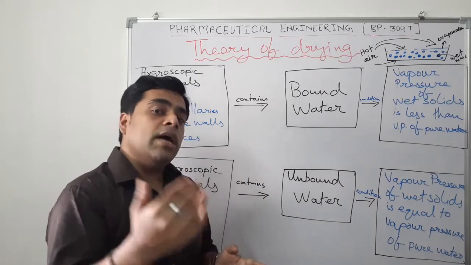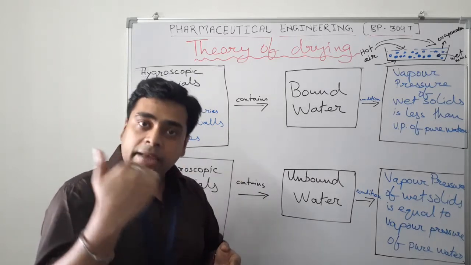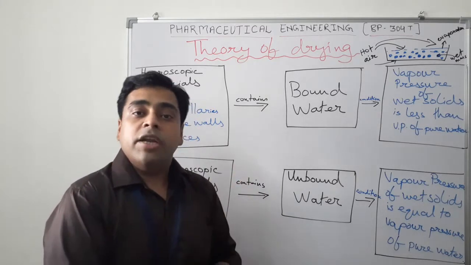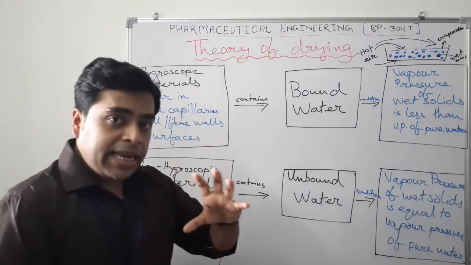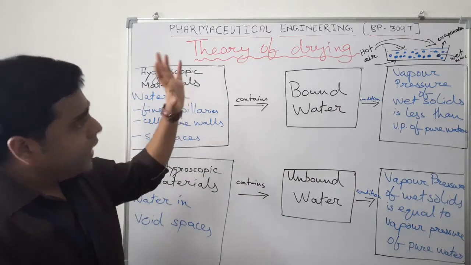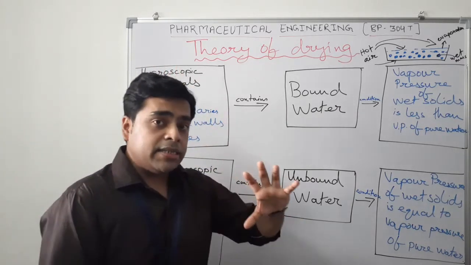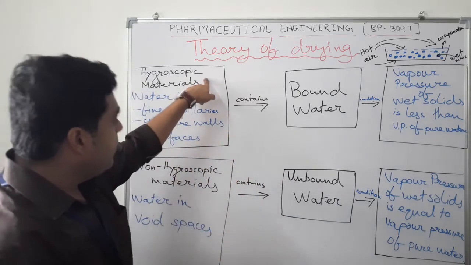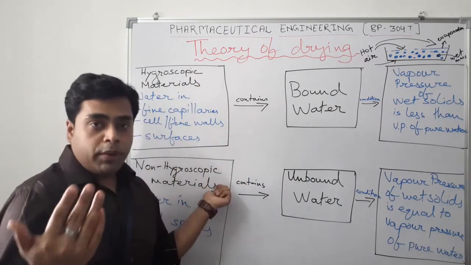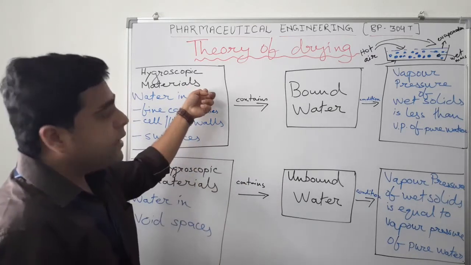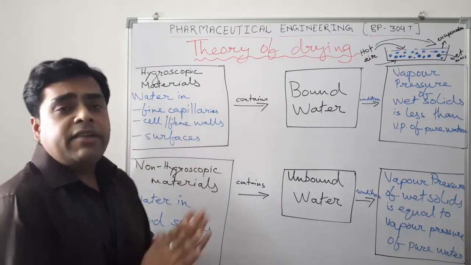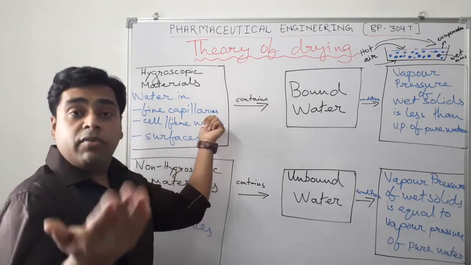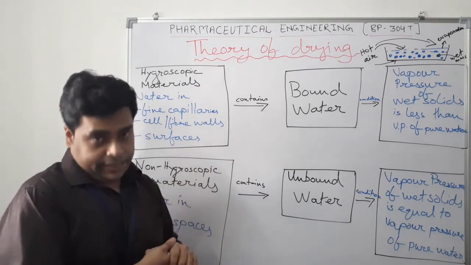We were discussing heat transfer and mass transfer. Now we will focus on mass transfer, that is the elimination of moisture. How is moisture getting eliminated from the solid? Basically, in the wet mass we have two basic types of solids: hygroscopic materials and non-hygroscopic materials. In a hygroscopic material, water can be present in various places, like fine capillaries, cell fiber walls, or the surfaces.